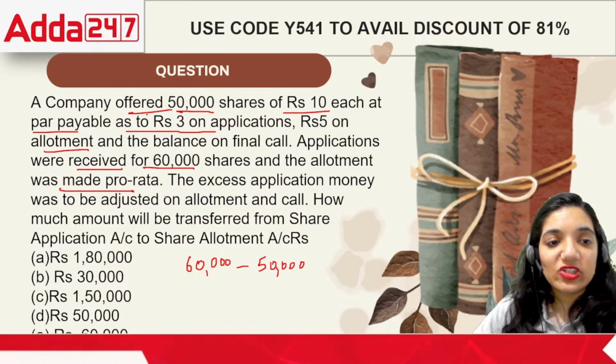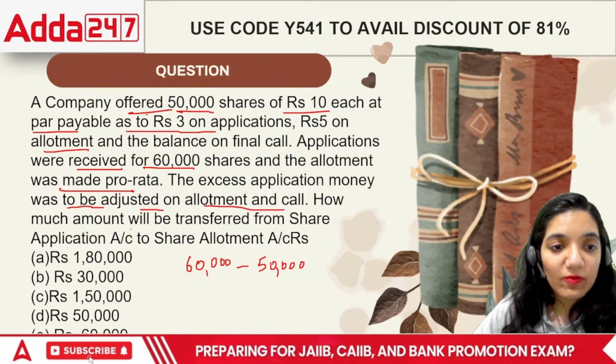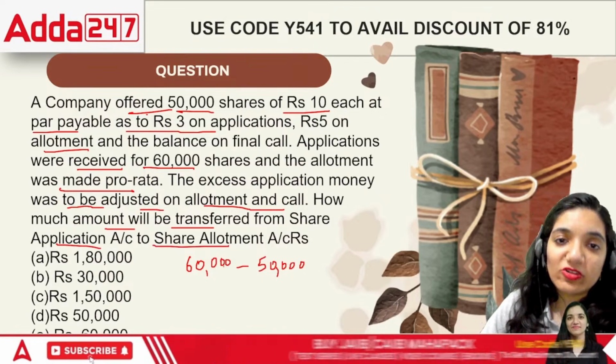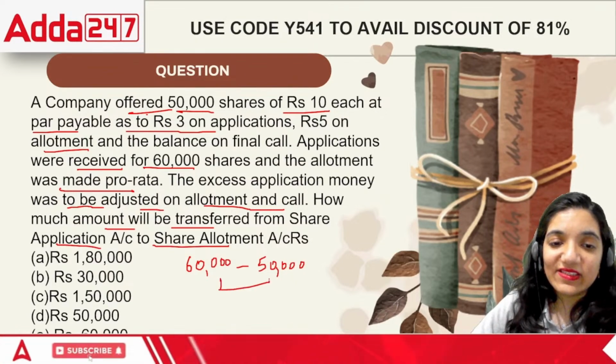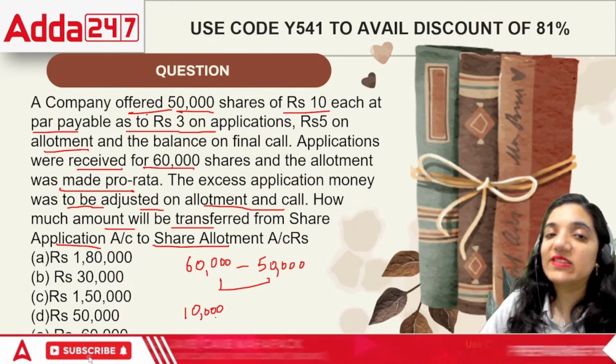The excess application money was to be adjusted in the allotment money. How much amount will be transferred from the share application to the share allotment? In this case, 60 to 50. Ultimately, the excess number of shares is 10,000.